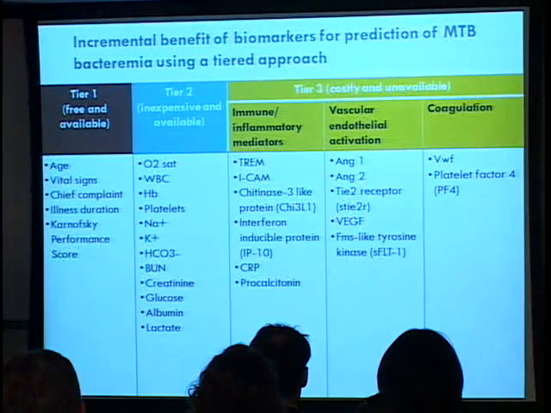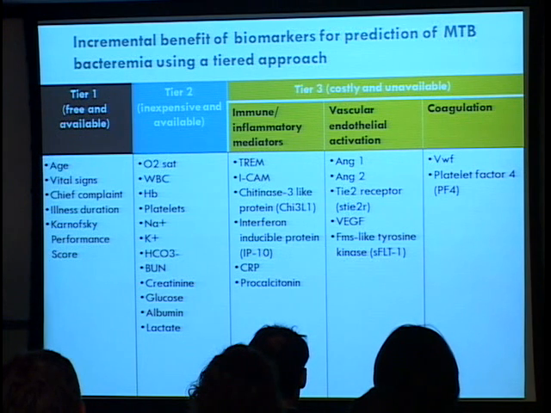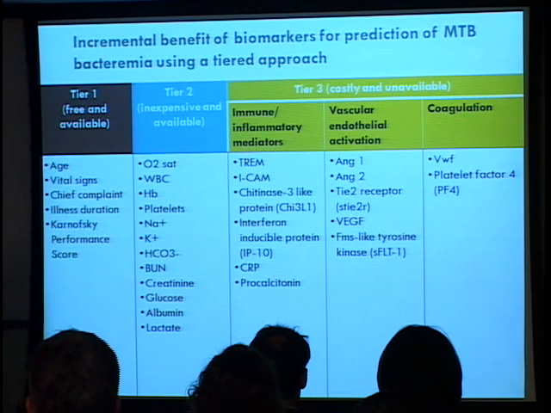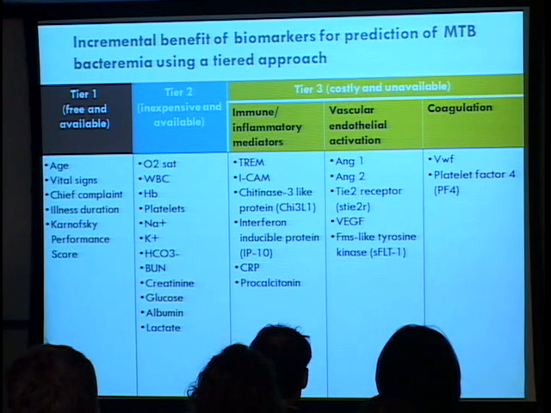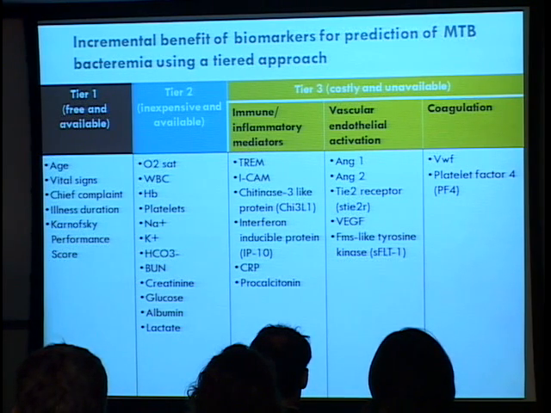With respect to biomarkers, in collaboration with colleagues from the University of Toronto, Kevin Kain and Conrad Lyles, who's now at the University of Washington, we evaluated some biomarkers, including ones in the immune inflammatory mediator pathway, vascular endothelial activation pathways, and coagulation pathways. But we did this not only to say that the biomarkers themselves are predictive of MTB bacteremia, but with reference to what we already know. So we used this tiered approach. Tier 1 is information that is free and available, things like vital signs and chief complaint, which you can get on exam.